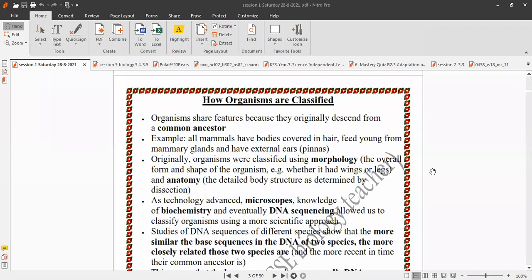For example, all mammals have bodies covered in hair, which is morphology, and feed young from mammary glands, and have external ears, also morphology. Originally, organisms were classified using morphology, like being covered in hair or having external ears. This is the overall form and shape.